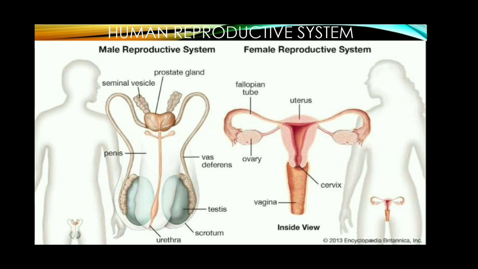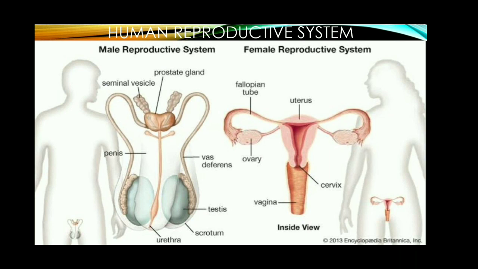What is a secondary sexual character? The characters which differentiate a male from a female are called secondary sexual characters.